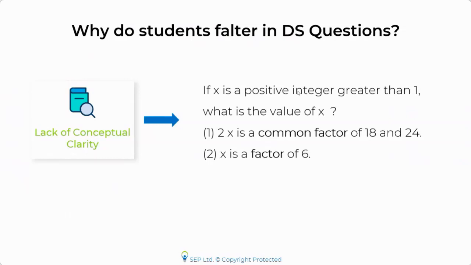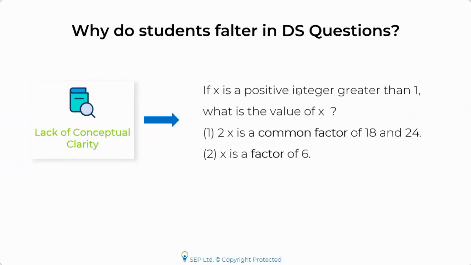If you look at the question, it just talks about x, which is a positive integer greater than 1, and we are being asked the value of x. Then two statements are given. One talks about common factors, and one talks about just factors.